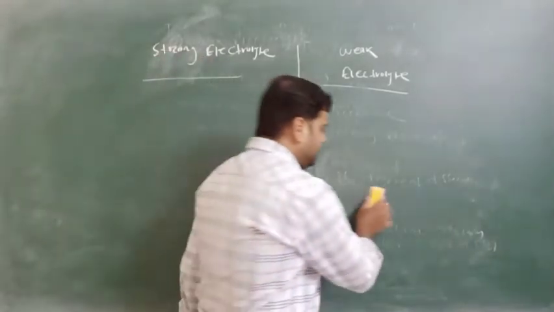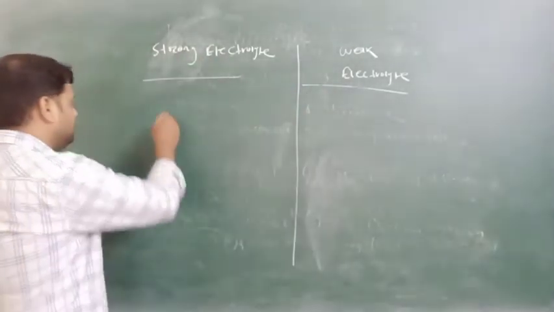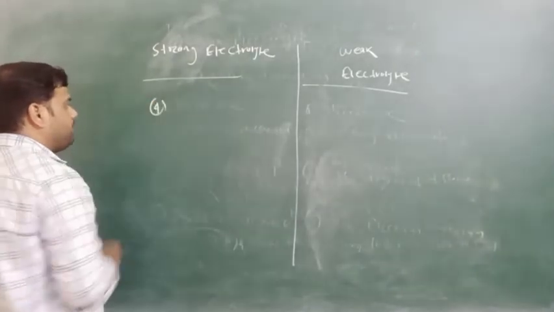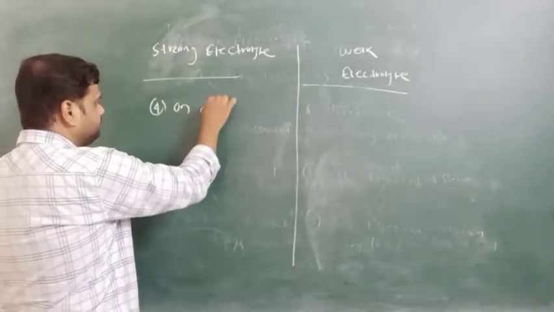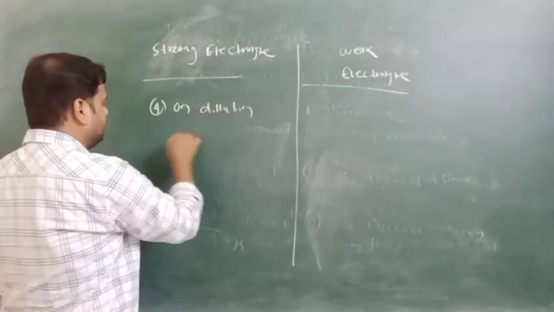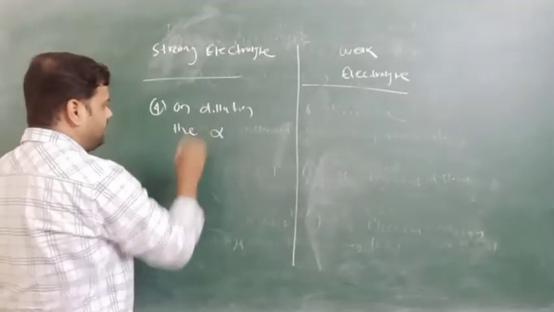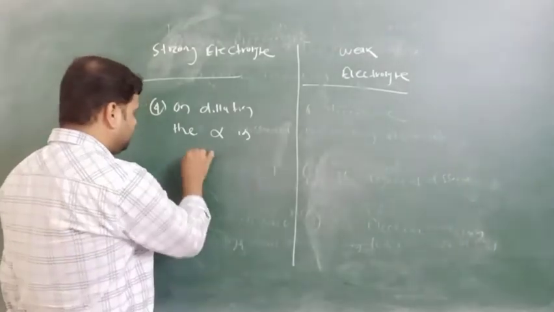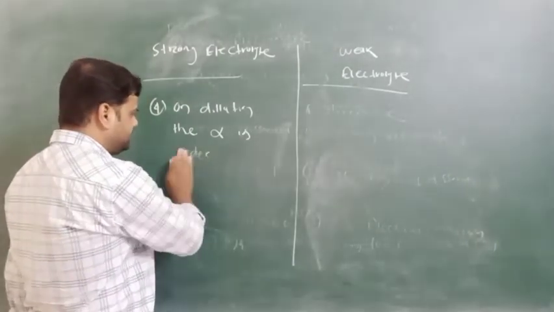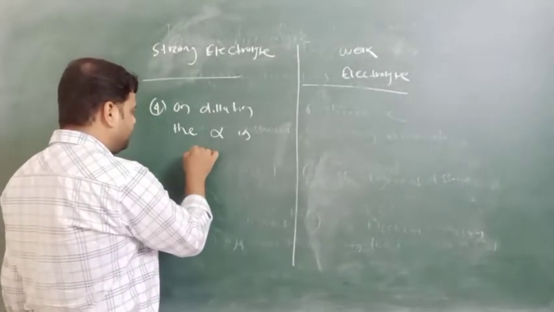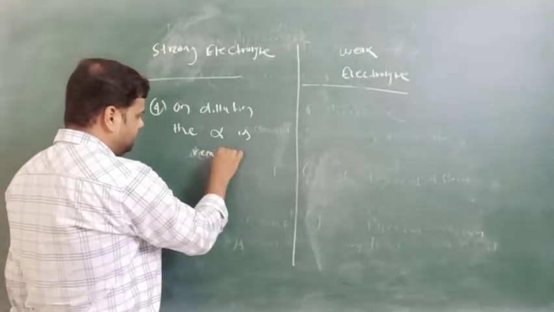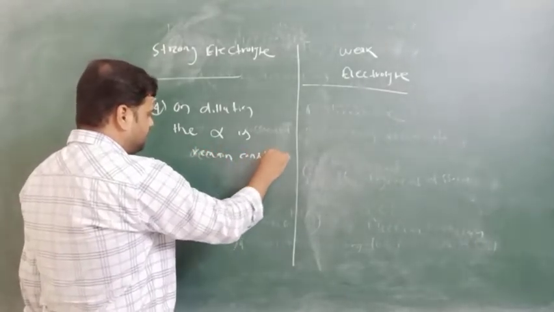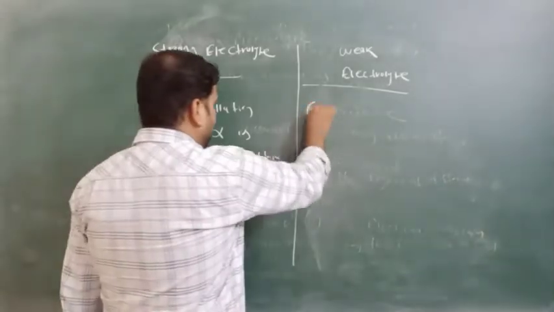Next, the degree of dissociation on dilution. For a strong electrolyte, the value of alpha remains constant on dilution.